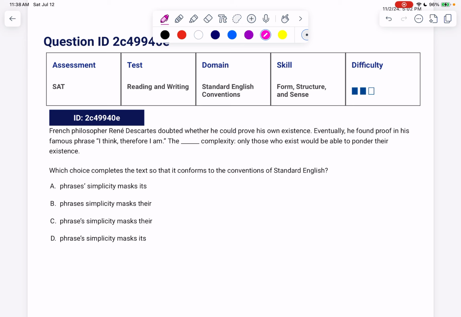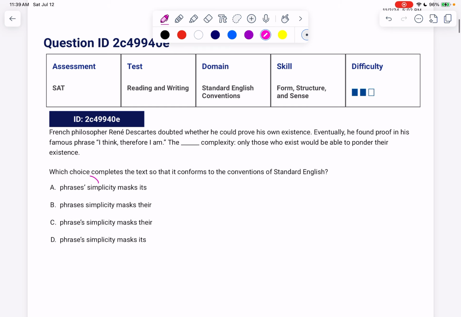French philosopher René Descartes doubted whether he could prove his own existence. Eventually, he found proof in his famous phrase, I think, therefore I am. The blank complexity. Only those who exist would be able to ponder their existence. So, the phrase's simplicity. Does the simplicity belong to the phrase? Is it the simplicity of the phrase? Absolutely. So we can get rid of the one that isn't possessive.